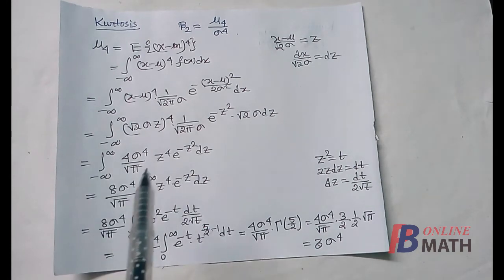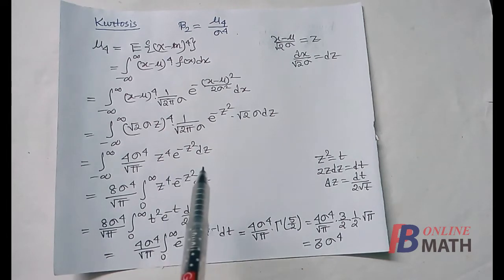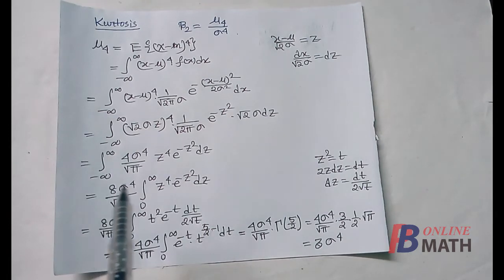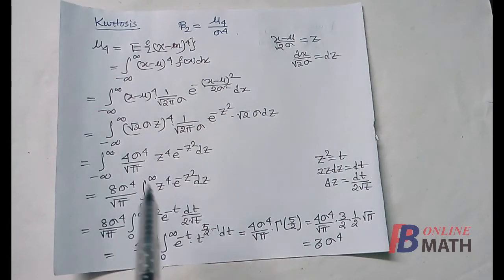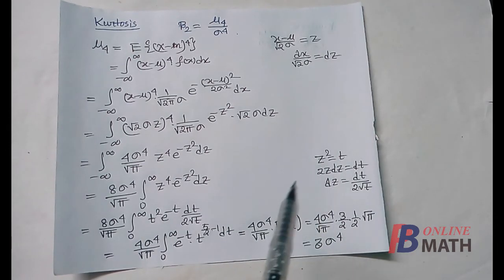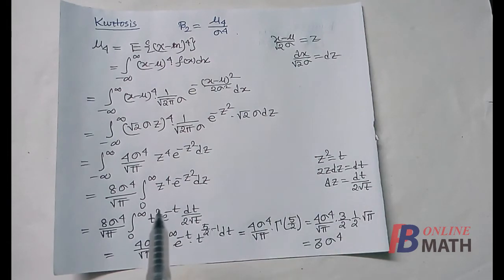So taking the constants outside the integral, we know that z to the power 4 into e to the power minus z square is an even function, and for an even function the integral can be written as 2 times 0 to infinity. So it is 2 times the integral from 0 to infinity of z to the power 4 e to the power minus z square. Next, to evaluate this integral, we need to replace z square equal to t. So 2z dz equals dt. That means dz equals dt by 2z, that is dt by 2 root t. So if we use this transformation, then the integral reduces to 0 to infinity. The limits remain unchanged.